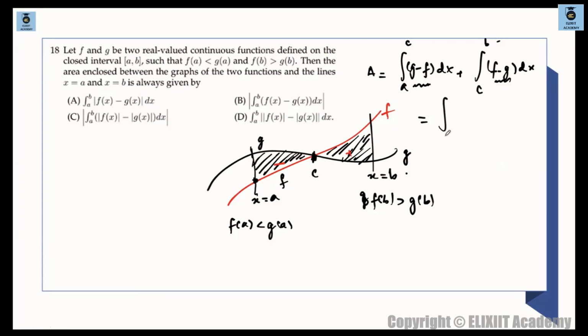So what I can say from here is integration a to b mod of f(x) minus g(x). यही तो है, mod of f minus g dx. We are just simply writing this thing, and this mod of f minus g will actually combine this positive sign as well as the negative sign. ठीक है, so a to c में this is g minus f and c to b में as per this diagram we have taken f minus g. उल्टा भी हो सकता है, but this is the configuration we have taken, and यहाँ पे both these signs are getting combined over here. So option A will be correct. ये clearly this was an easy problem. You just need to draw the graph easily. ठीक ठाक से ग्राफ ड्रॉ कर लोगे, so we are done.